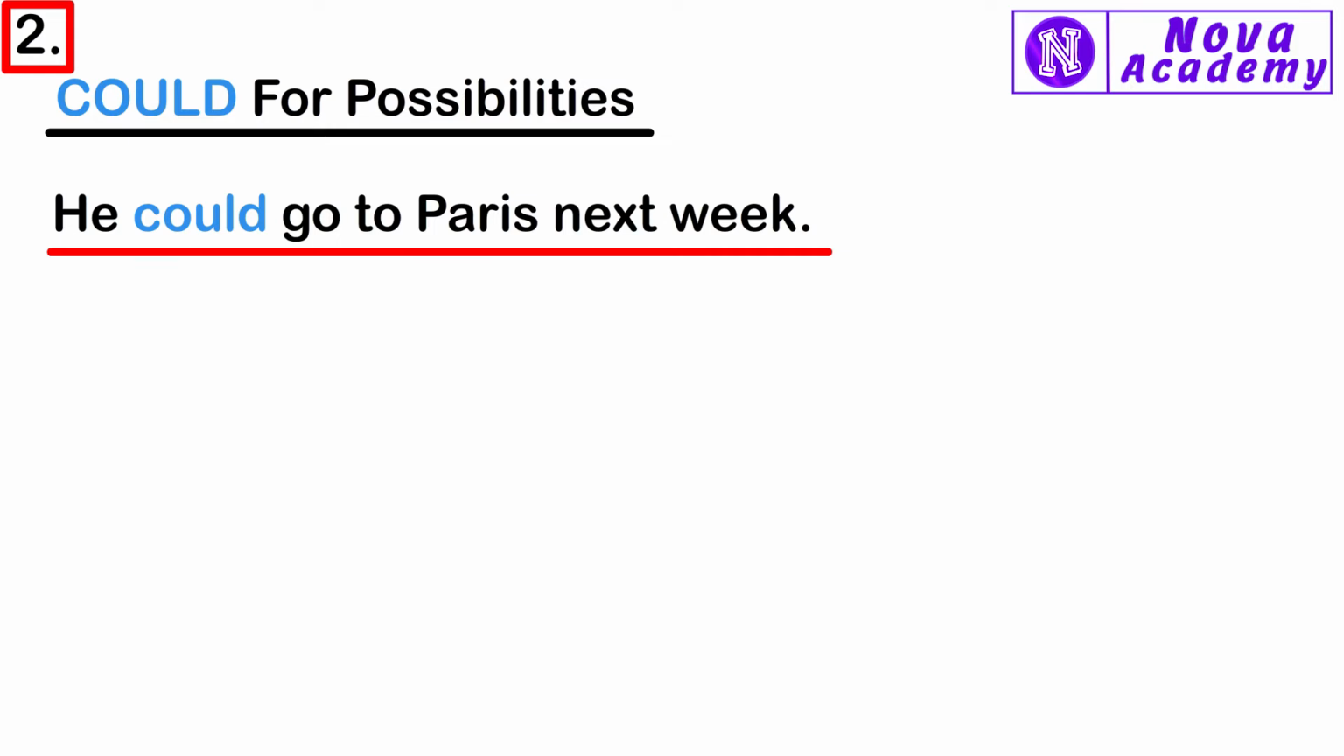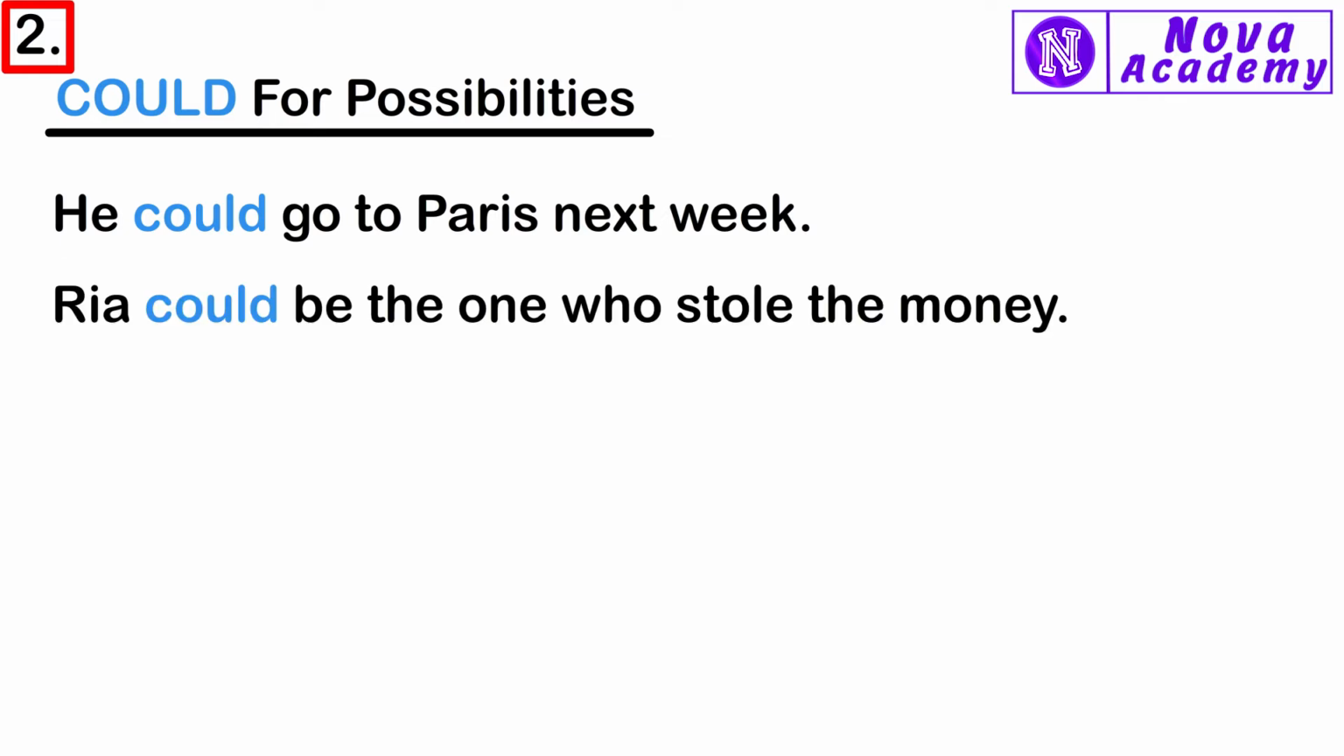Now we will talk about the second situation in which we can use could or would. Use could for possibilities. He could go to Paris next week. According to this sentence, he may go to Paris next week. It is not sure if he will go or not. That is why we used could with this sentence. Ria could be the one who stole the money. According to this sentence, maybe Ria is the one who stole the money. It is also possible that she did not steal the money. That is why we used could with this sentence.